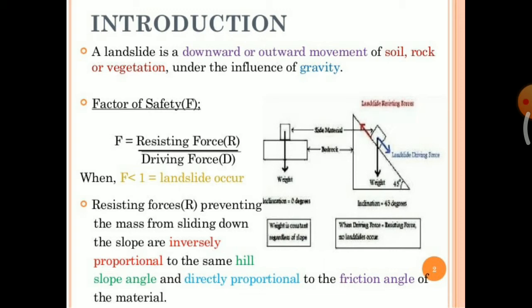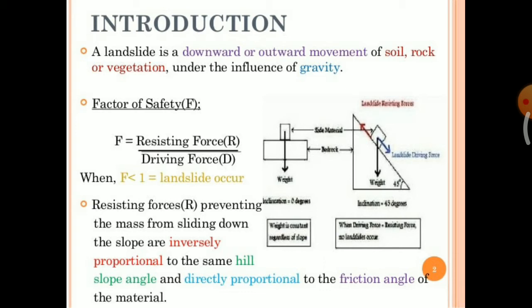Factor of safety for landslide is equal to resisting force upon driving force. Okay, so here if the factor of safety is less than 1, then landslide will occur. Means if the resisting force is less than driving force, then the landslide will occur.